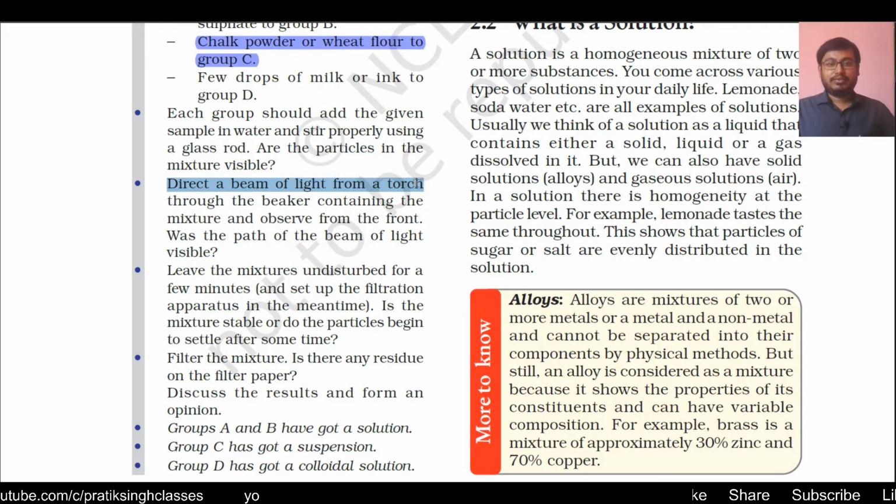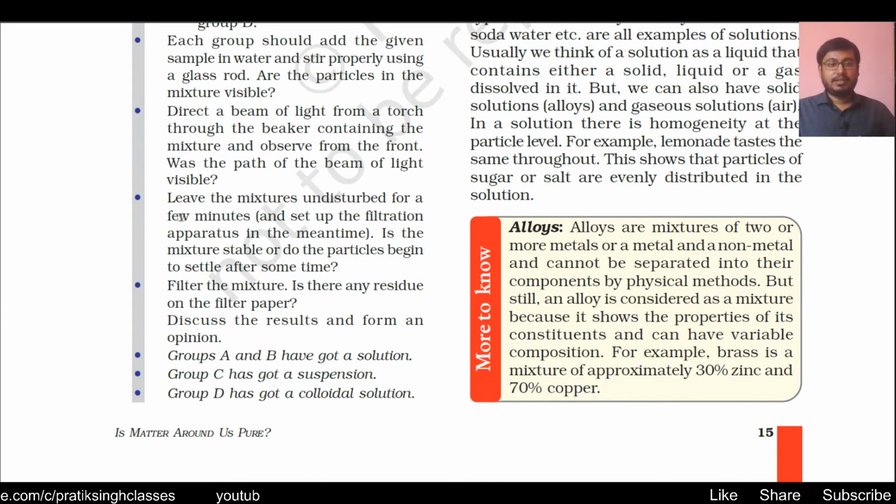Direct a beam of light from a torch through the beaker containing the mixture and observe the front. Here you have to see how the light behaves after falling on the water. You have to find it out. Was the path of the beam of light visible? Means, can you see how the light is passing through the water? If you can't see the light passing inside the solution, what is your observation there? Leave the mixture undisturbed for a few minutes and set up the filtration apparatus in the meantime.